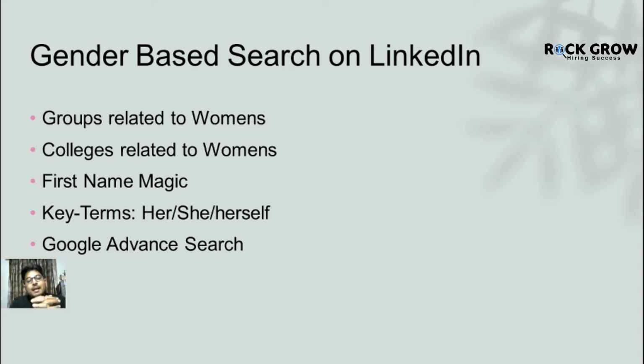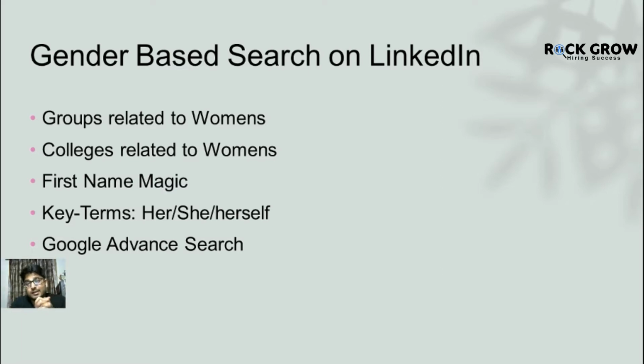So these are the various parameters that we're going to follow. First, we're going to fetch some groups that are related to women, because only women will be the participants. Second, we're going to segregate some of the colleges that are related to women. Third, we're going to use first name combinations that will yield only women in the search results. Then we're going to use key terms like her, she, herself to get only girls or women in the search list. And then we're going to do some Google advanced searches in order to scrape all the LinkedIn profiles of women or girls.